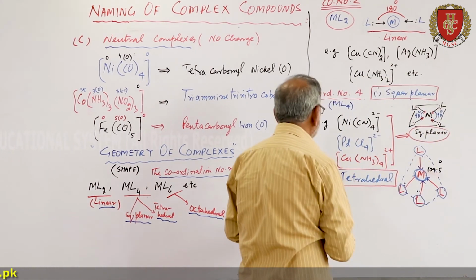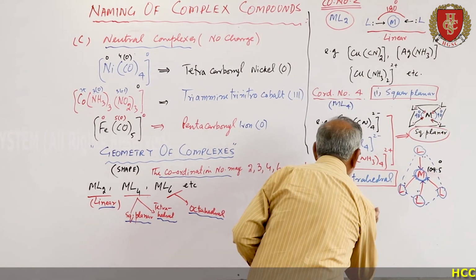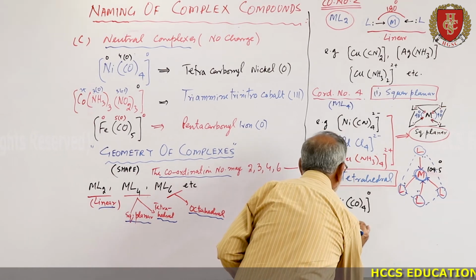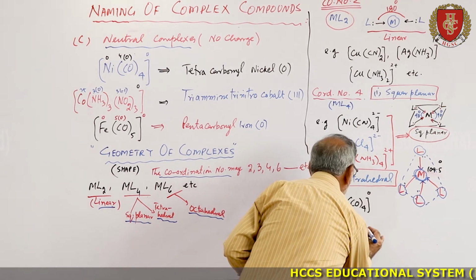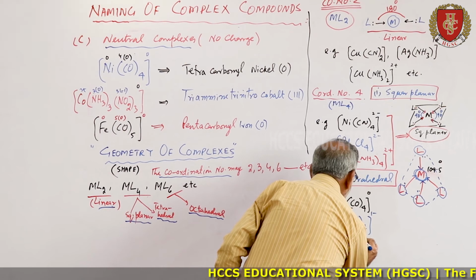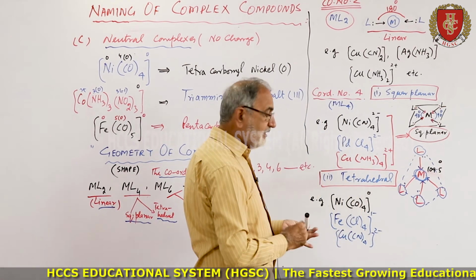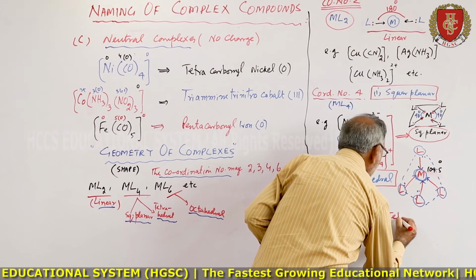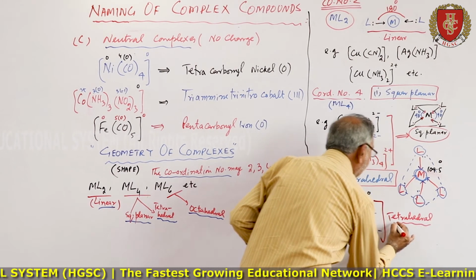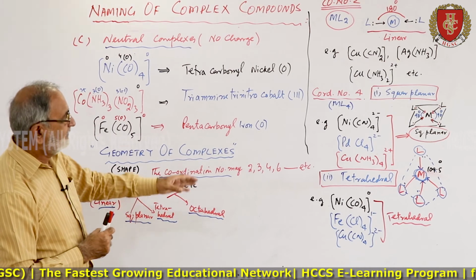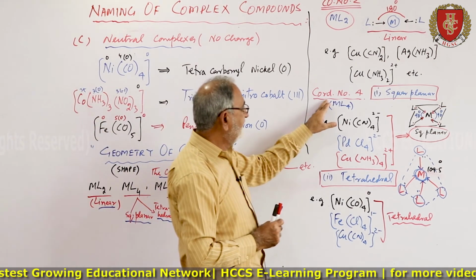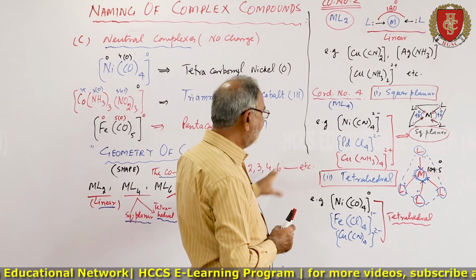For example, Ni(CO)4, FeCl4, Cu(CN)4 2 minus. Now these all are tetrahedral geometry. So these are in fact some complexes of the coordination number 4.